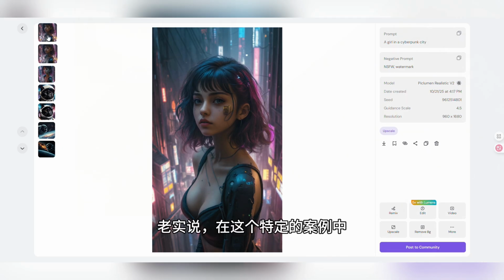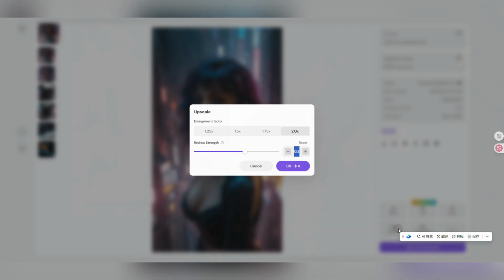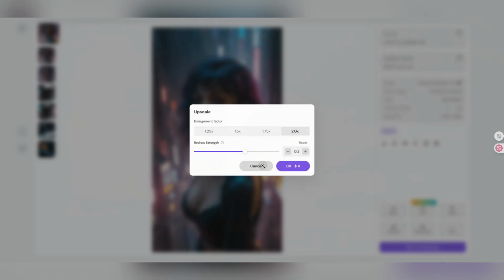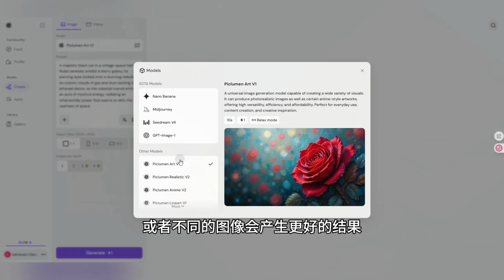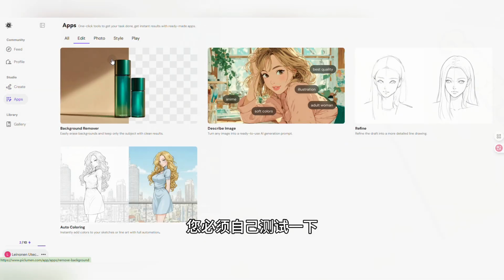To be honest, in this specific case, the model didn't do a great job with the integration. The new background feels a bit disconnected from the main subject. This might be due to our prompt, or perhaps a different image would yield a better result. You'll have to test this for yourself.